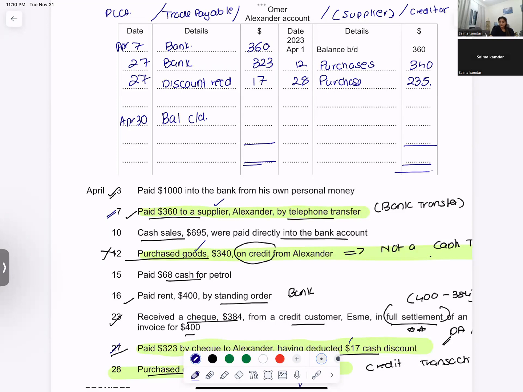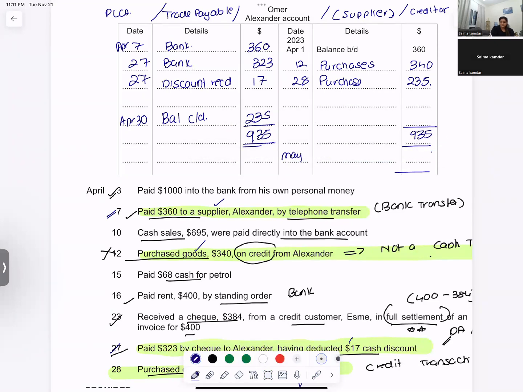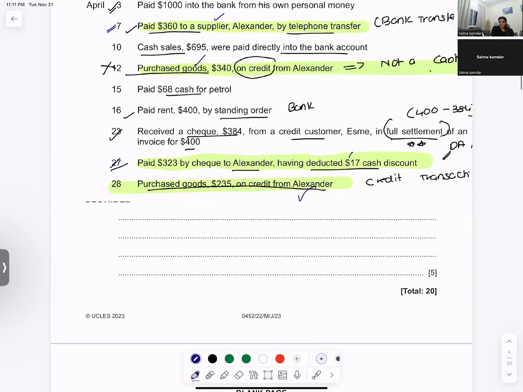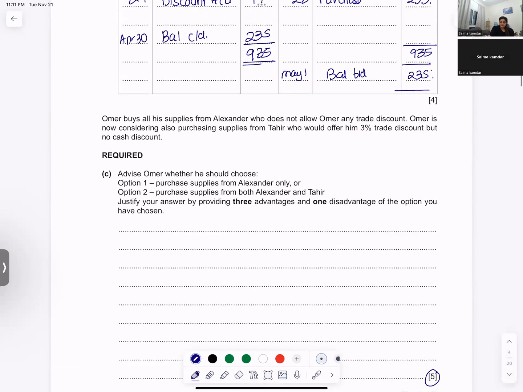The credit total is 935. From this 935, deduct 316, 323, 17. You'll get a closing balance of 235. And the same balance you will bring down on May 1. It will be balance brought down 235. With this, I make the supplier account. It is for 4 marks.